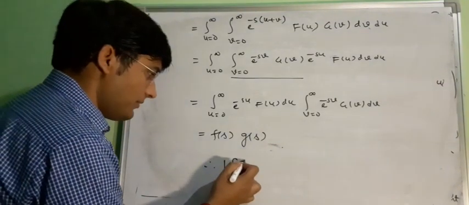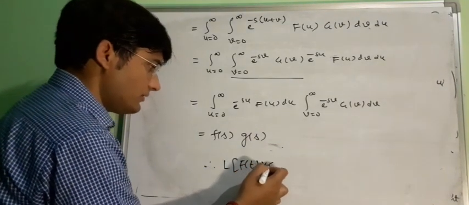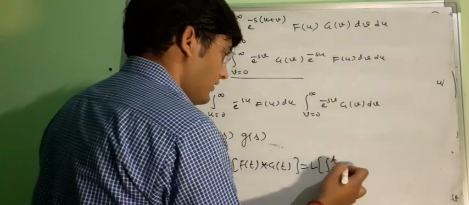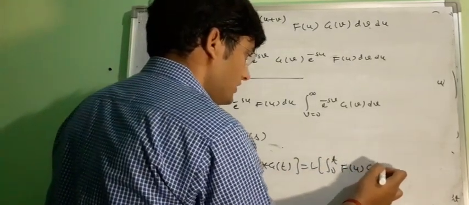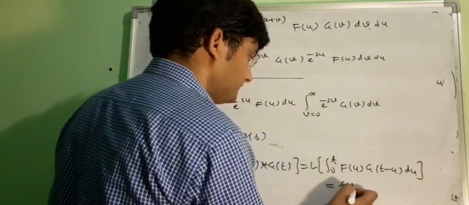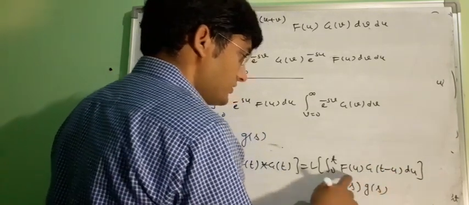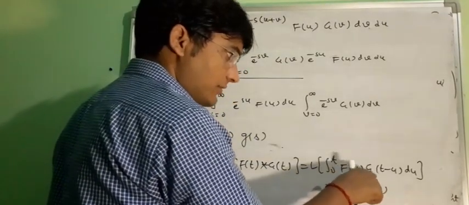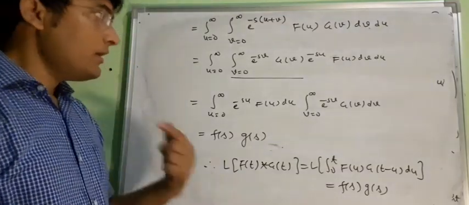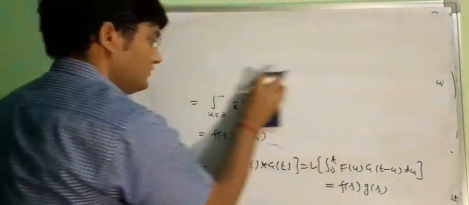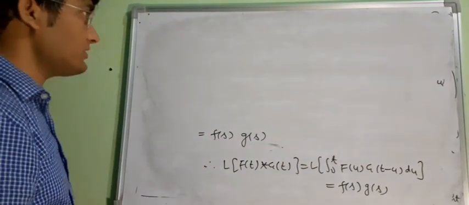Therefore, Laplace of ft star gt, which was your integral 0 to t fu gt minus u du, is your Fs into Gs, where Fs stands for the Laplace of this function and Gs stands for the Laplace of this function. Now let us have an example and we can understand better with the help of that example.